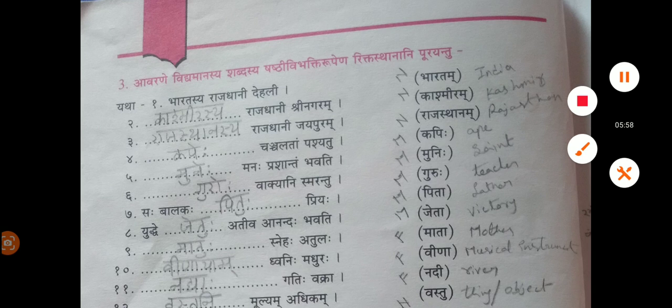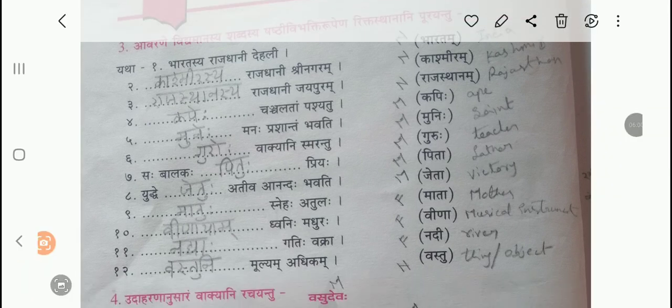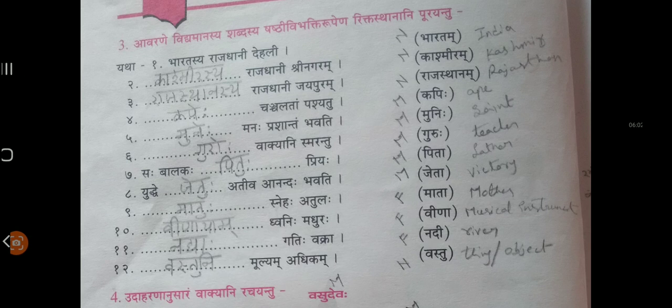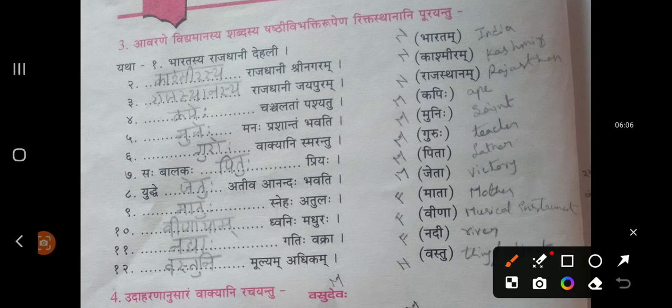I'll just provide you the answers now. You need to go and check each and every Shabda and get the answers. And then finally cross check whether you have written correctly or not as per my answers. Take this snapshot.